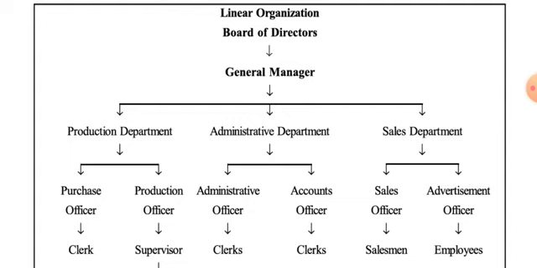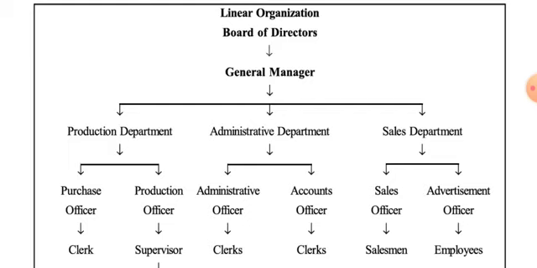So the board of directors gives powers to the general manager for ruling the organization. Now this general manager is answerable to the board of directors, while all those under the general manager, like different departmental heads, are answerable to the general manager.